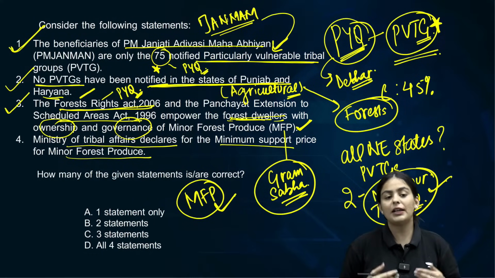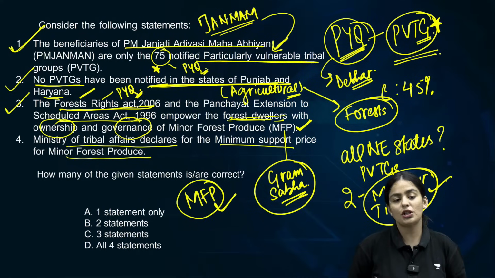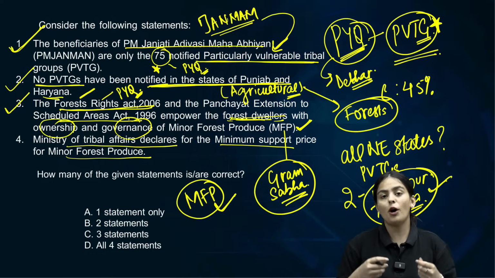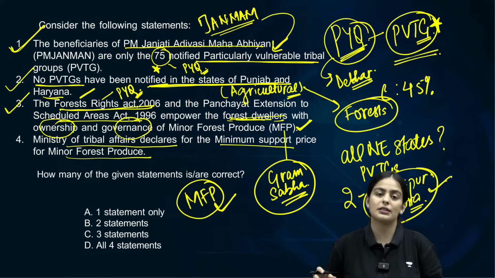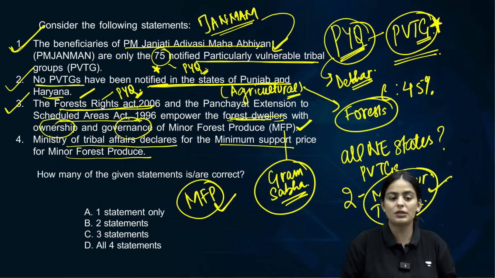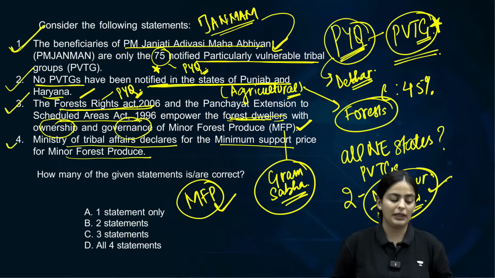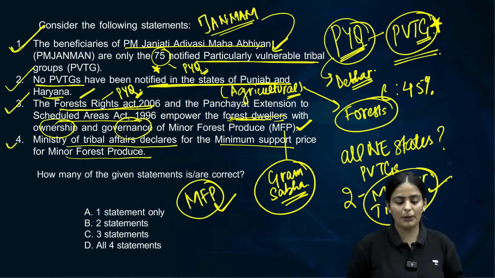TRIFED that you're talking about is important in the context of promotion of minor forest produce in the form of Van Dhan Kendras. So there you have a lot of value addition when it comes to minor forest produce, but the Ministry of Tribal Affairs declares the MSP for MFP. Absolutely correct. Clear about this?